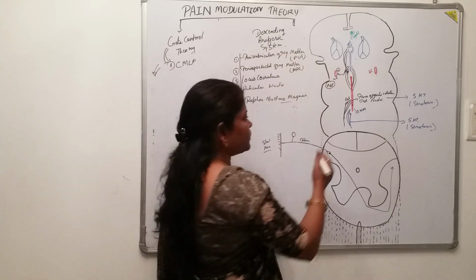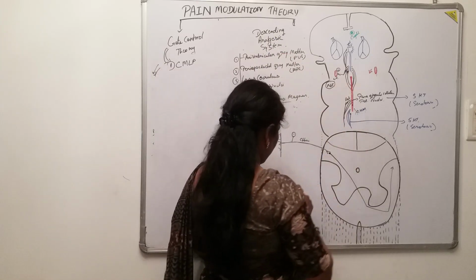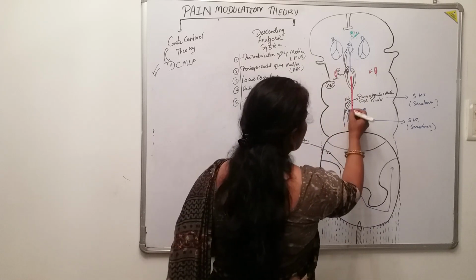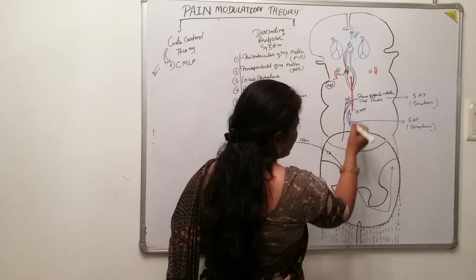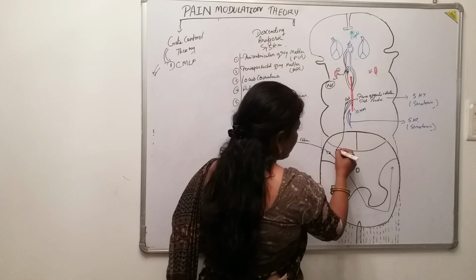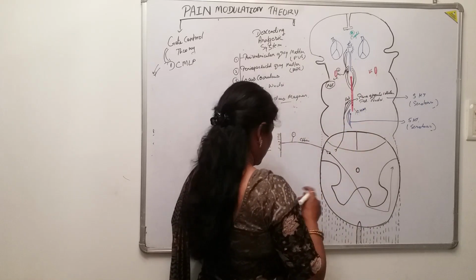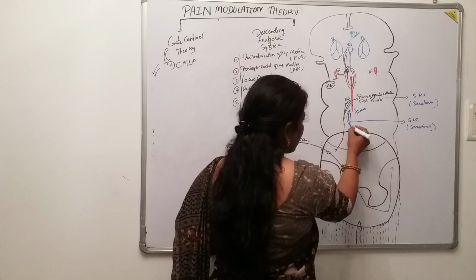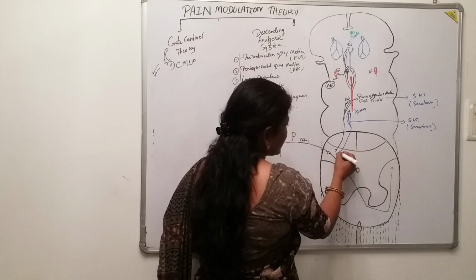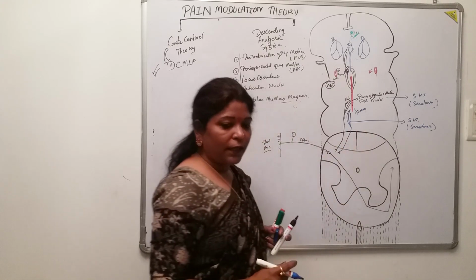Now you will see all these fibers when they come downwards. Look here, the fibers coming from the reticular nuclei are coming here. Then the raphe nucleus magnus fibers are coming here, in the dorsal gray horn.